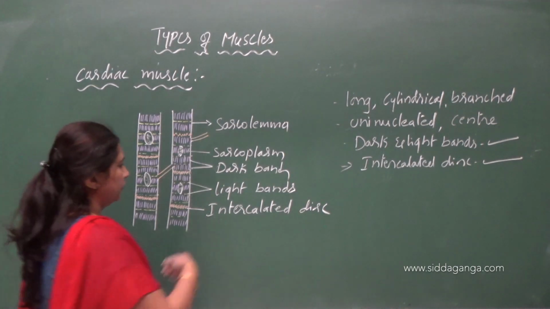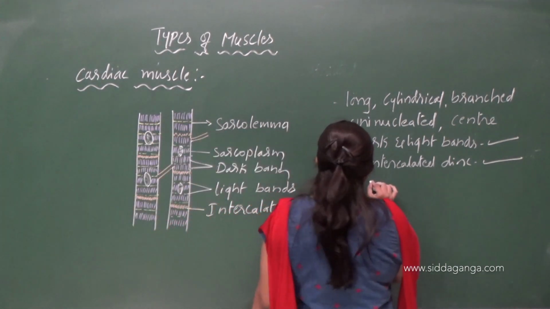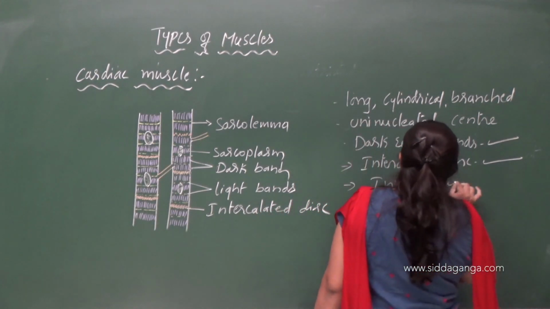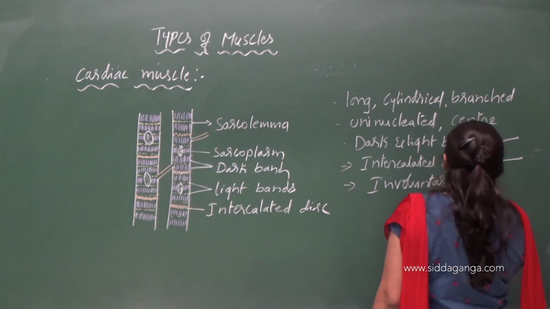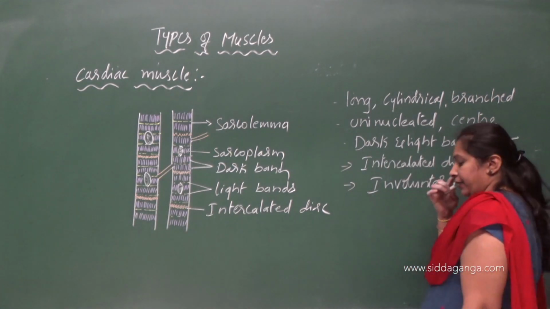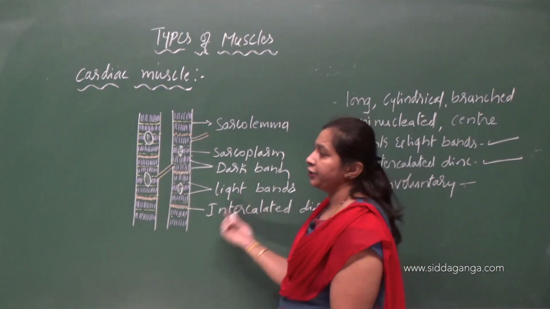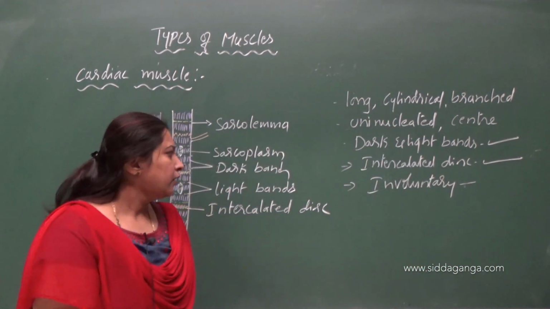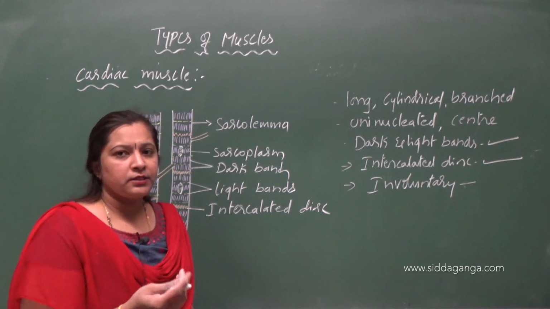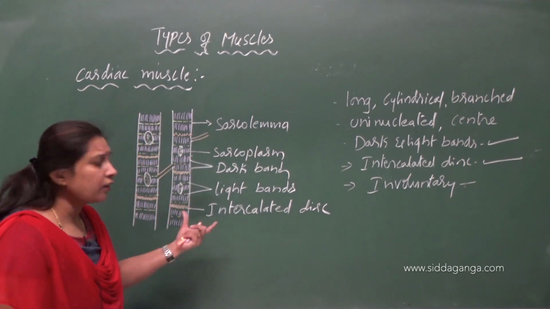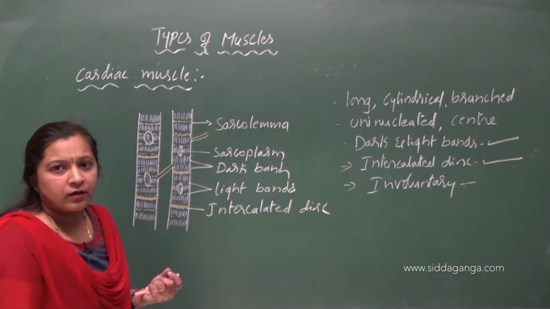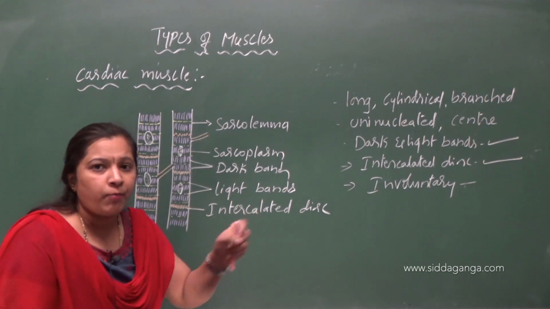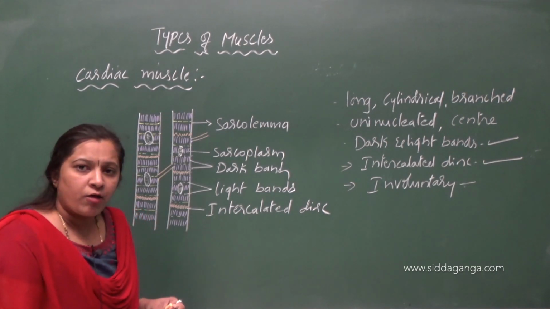And as I said, cardiac muscles are also involuntary in nature. Involuntary in the sense that the contraction of heart muscles is not under the control of our will. It is not under our conscious control. So if we instruct the heart muscles to stop contracting, will they stop contraction?